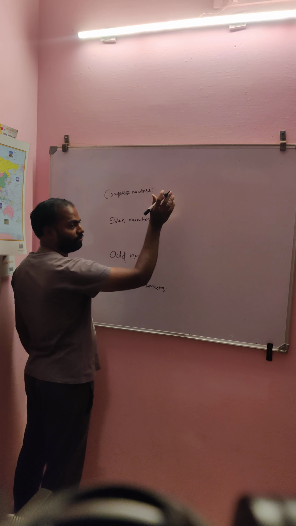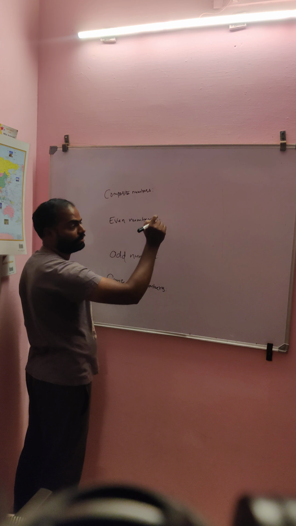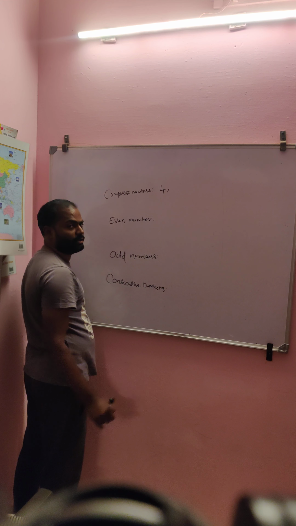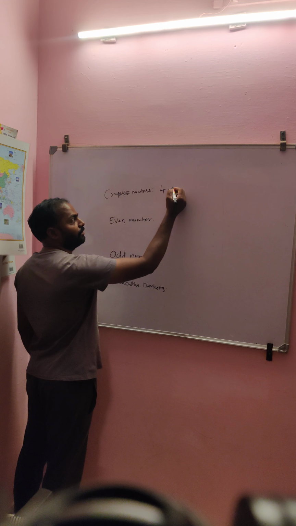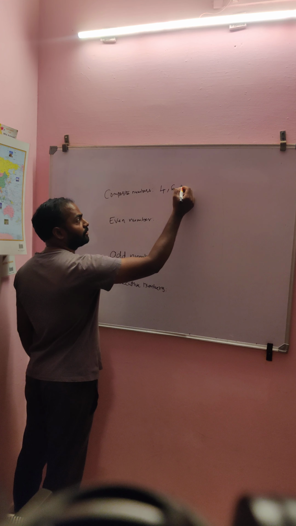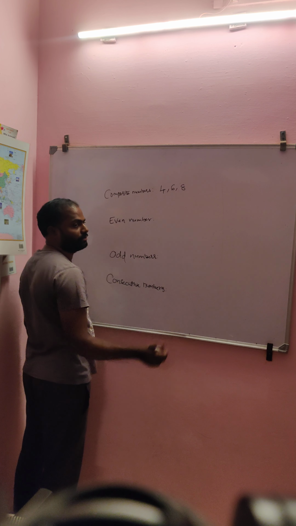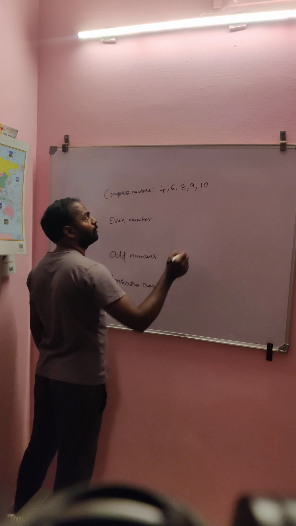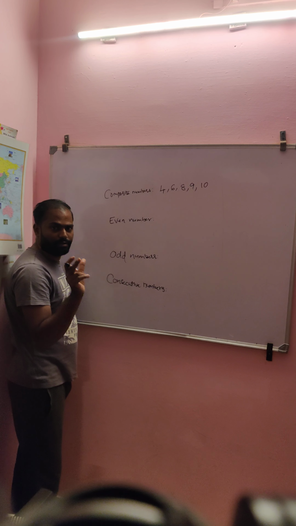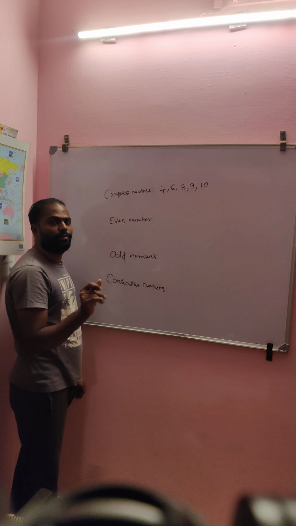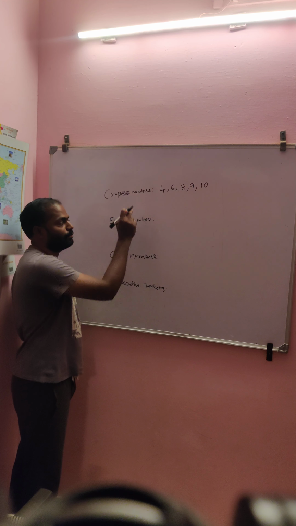Suppose 2 is a prime number, 3 is a prime number, and 4 is not a prime number, 5 is a prime, 6 is not a prime, then 7 is a prime, 8, 9, 10. So these are the composite numbers. A number which is other than 1 and should not be a prime number is called a composite number.